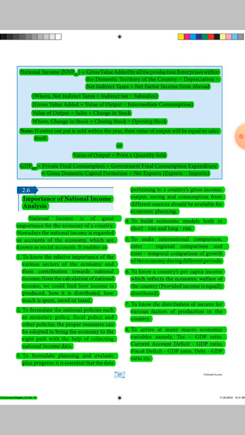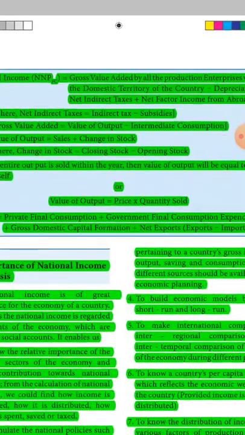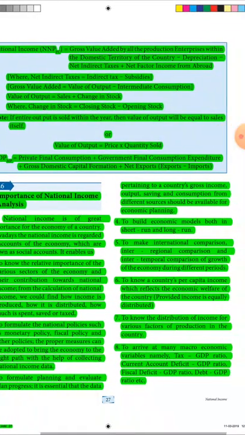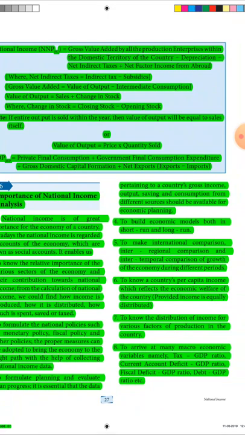National income, NNP, equals gross value added by all the production enterprises within the domestic territory of the country minus depreciation minus net indirect taxes plus net factor income from abroad, where net indirect taxes equal indirect tax minus subsidies.